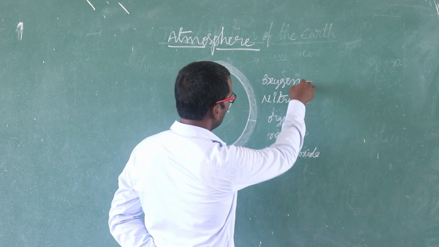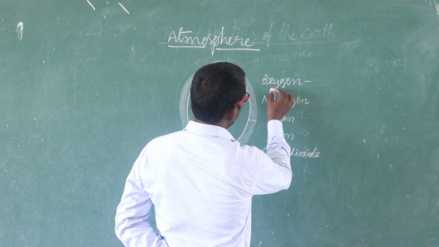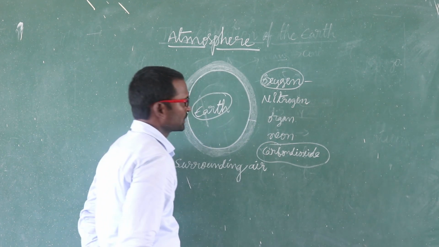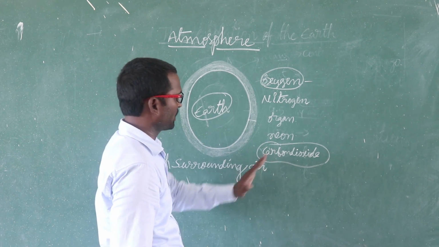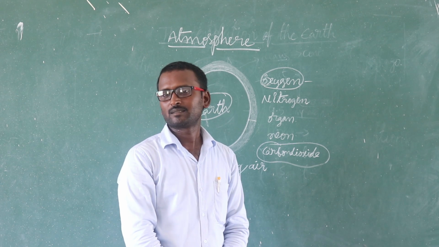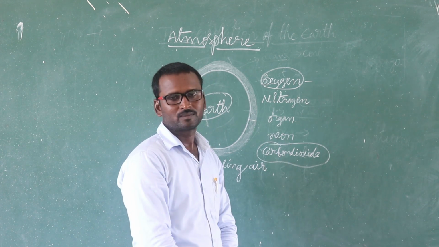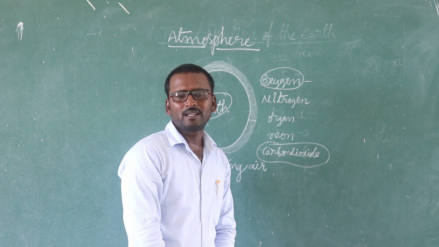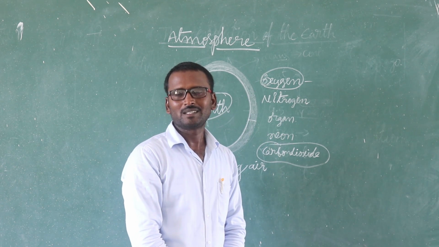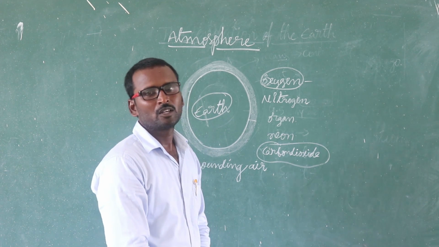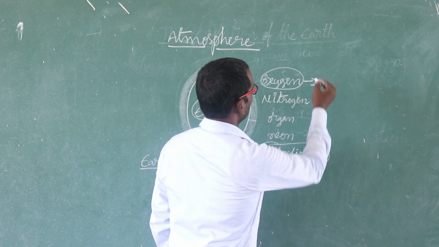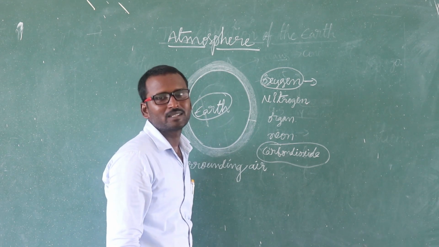Here you see, students, among these gases, for example, oxygen and carbon dioxide. What is the use of oxygen? Yes, each and every living creature breathes oxygen as a breath of life. It is very, very useful for us. Without oxygen, we can't live. That's why we call oxygen the breath of life. Which gas do we call the breath of life? Oxygen.